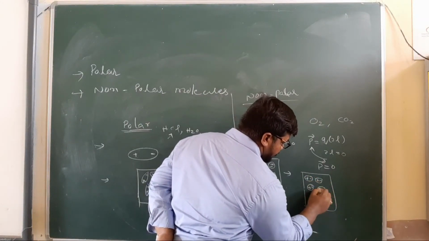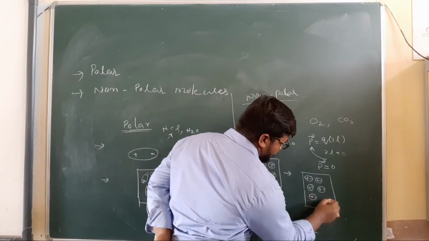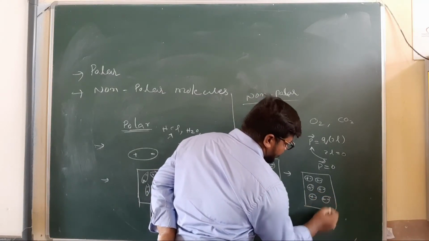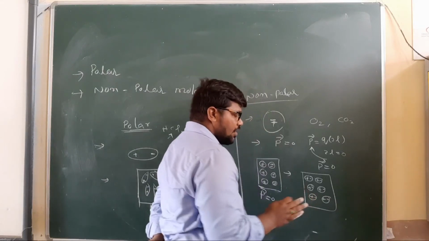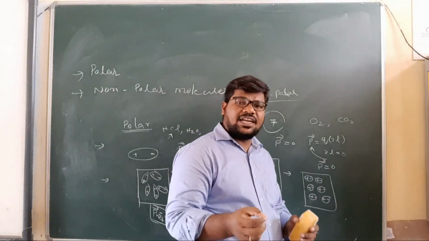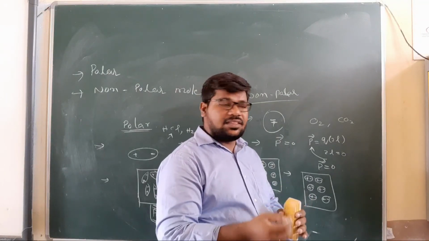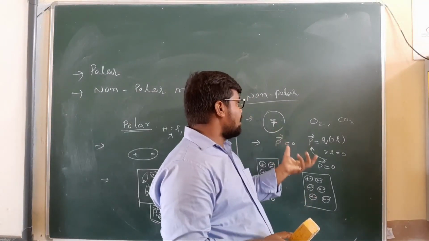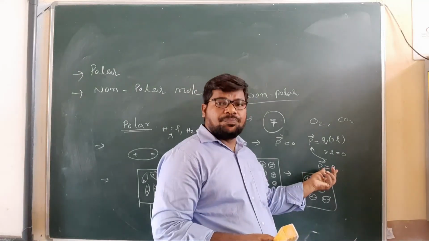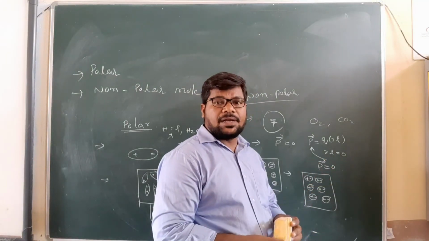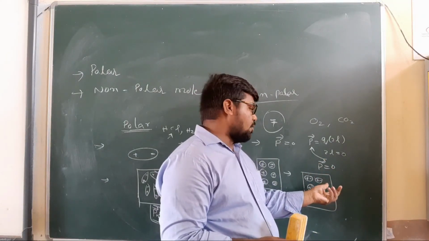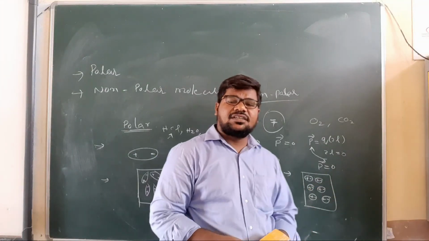When the positive and negative charges have some gap, some length, we say the molecule has a dipole moment.